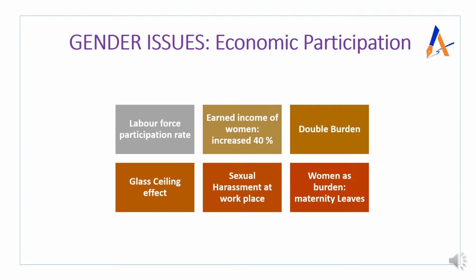The next very important tip I want to give from an answer writing point of view is that for the dimensions we have discussed, about 6 dimensions, for every dimension you can have data. For example, we discussed the labor force participation rate, female labor force participation rate, earned income. We'll have a lot of data, but don't overkill. Let's say you are just analyzing economic participation and you are giving data for each and everything, then it will be too much and it will not look good. So we need a fine balance between data and analysis. Remember this whenever you are writing. Don't overdo it. Okay.